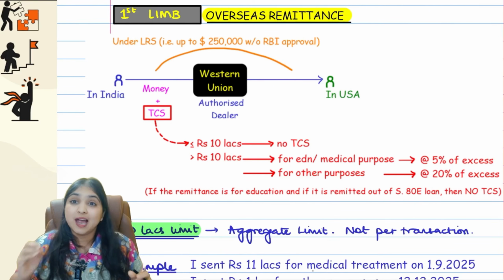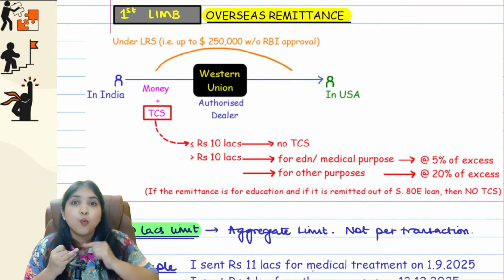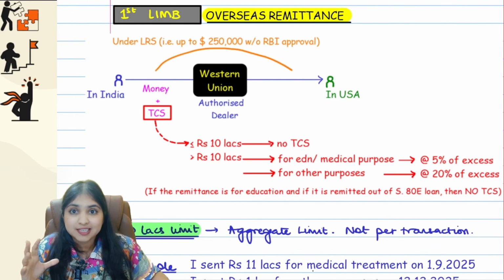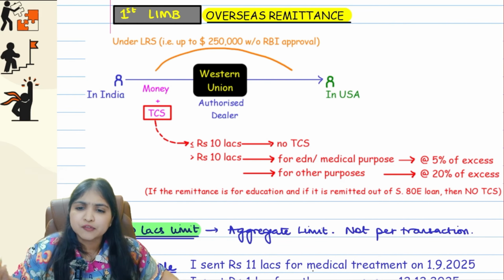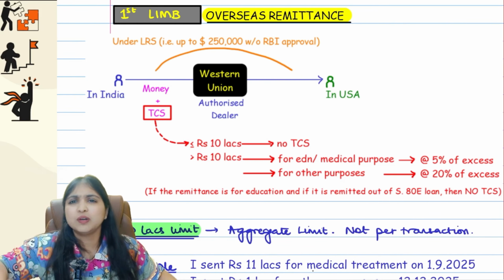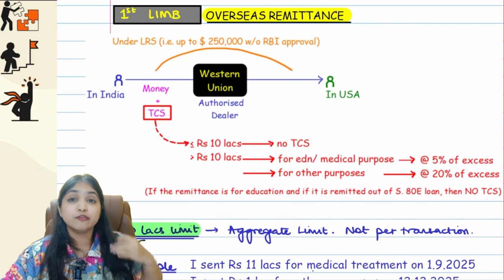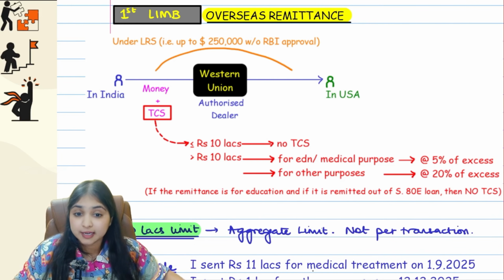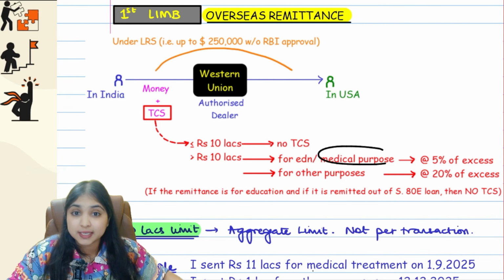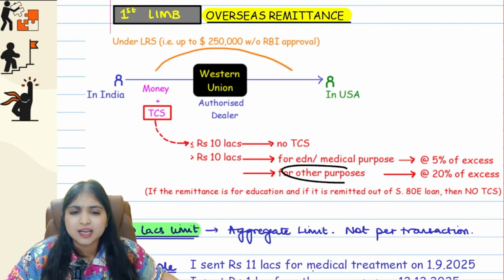Now comes a question, at what rate? The rate depends upon how much are you sending and why are you sending. So the TCS rate depends upon the reason why you're sending the money and the amount of money that you're sending. If you're remitting up to 10 lakh rupees, then no TCS at all. For whatever purpose, up to 10 lakh rupees, no TCS. But if you're making a remittance of more than 10 lakh rupees, then I will look at the purpose. If the remittance is relating to education or if it is relating to medical purposes, then 5% TCS, 5% of the excess. If the remittance is for any other purpose, then 20% TCS, 20% of the excess.